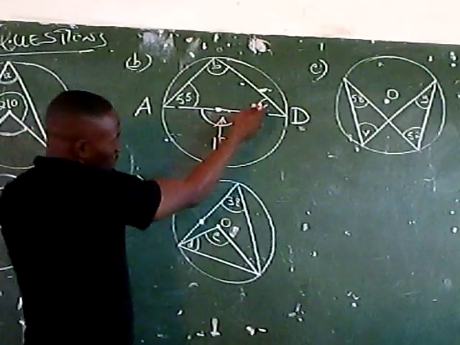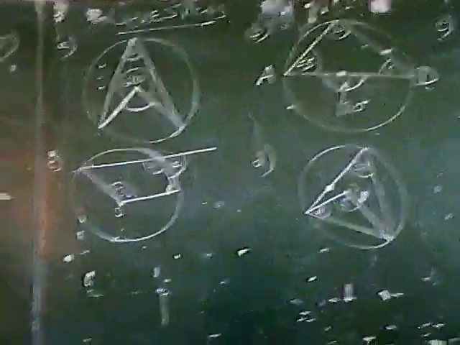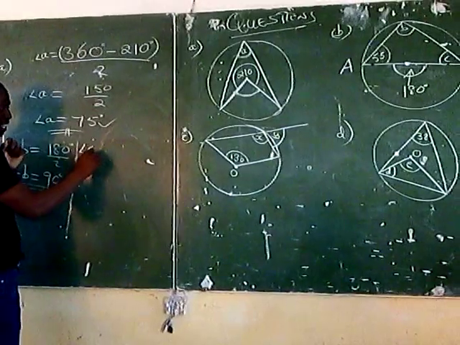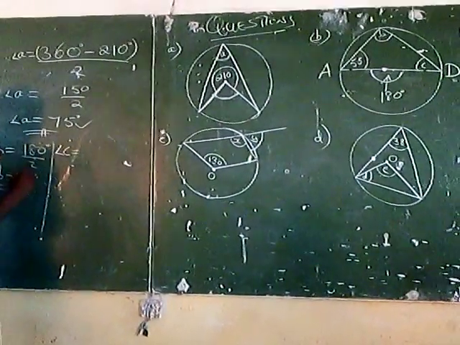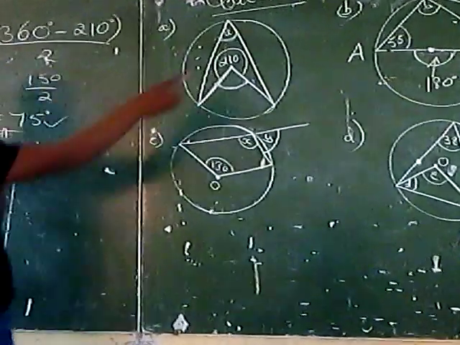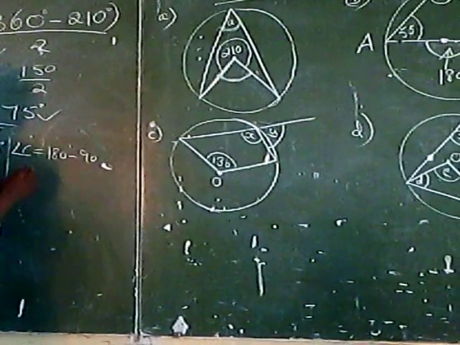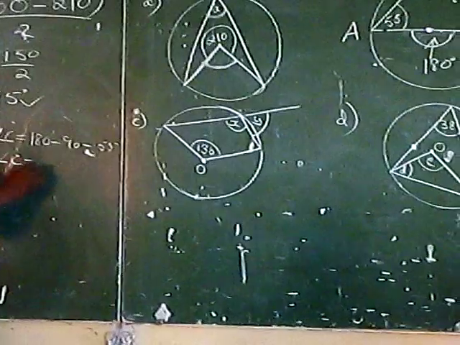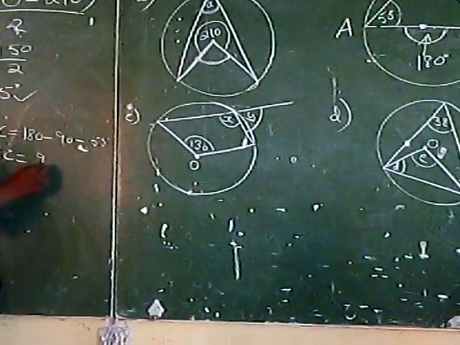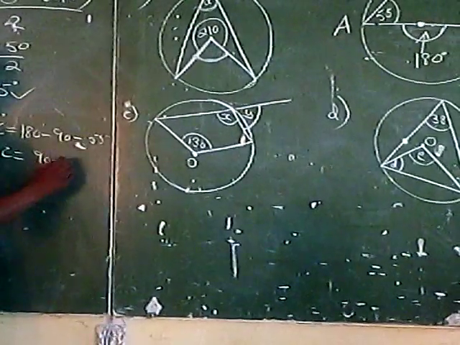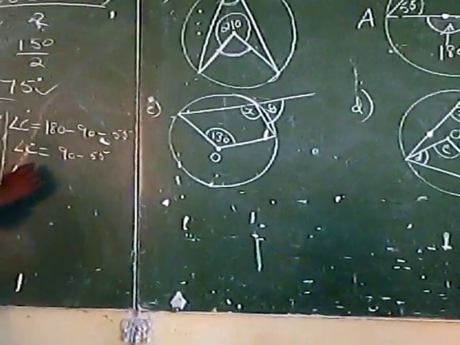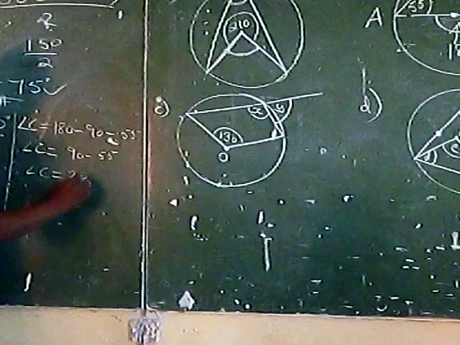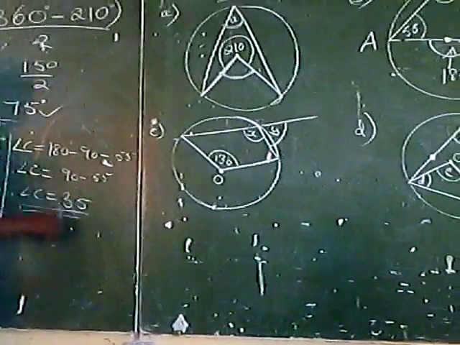So for you to know this angle C, we say angle C equals 180 minus the two angles there. We have 90, again we're going to subtract the 55. So angle C equals 180 take away 90, then 90 take away 55. What is 90 take away 55? 35. Therefore, angle C equals 35.